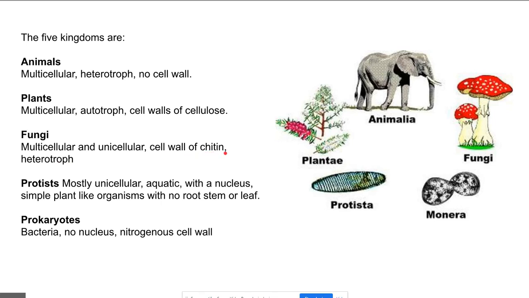So that makes them different from the cell wall of plants. The cell wall is chitin. It's a polysaccharide as well. Animals do have chitin too. Insects have an exoskeleton made from chitin.